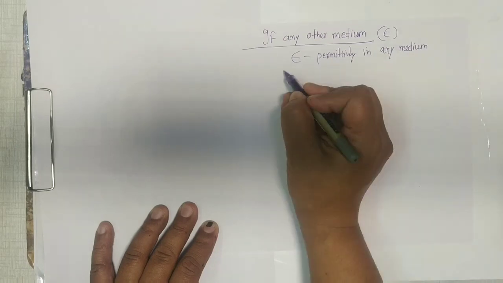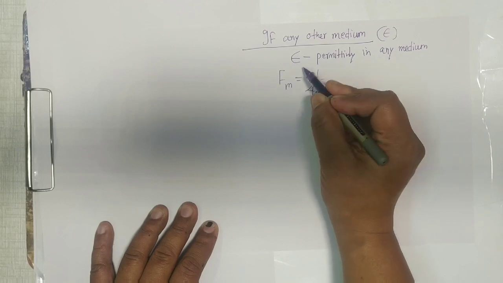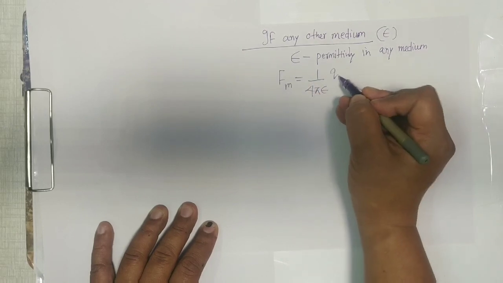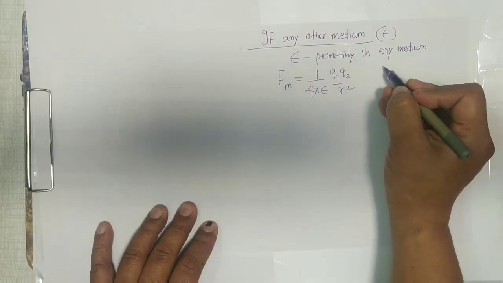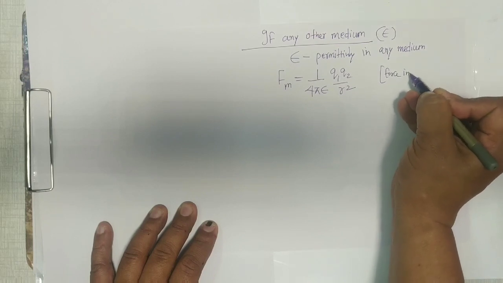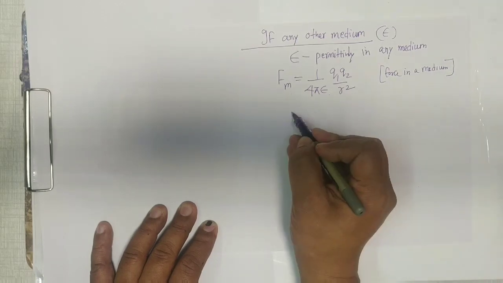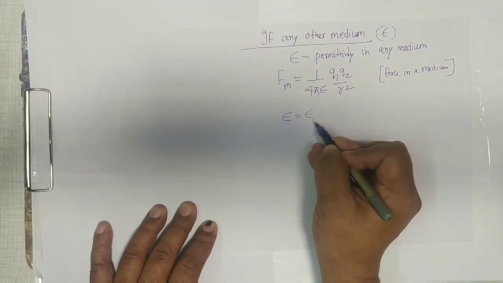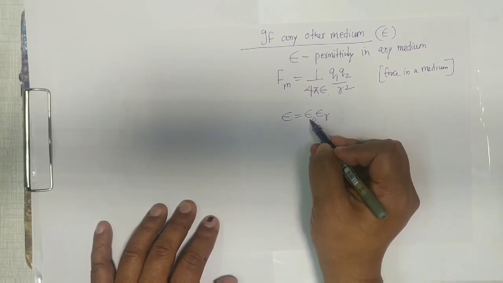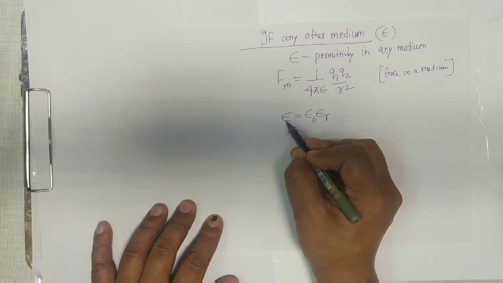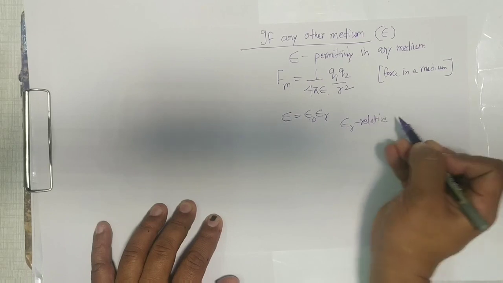So that means force in any medium or a given medium will be 1 upon 4 pi. In place of epsilon naught, it will be epsilon. So Q1 Q2 by what? R square. This is the force in a given medium. Now, do you know a very interesting thing is that this epsilon can also be written as epsilon naught into epsilon r. Epsilon naught is in free space, air medium. This is in medium. What is epsilon r? It's the relative permittivity.